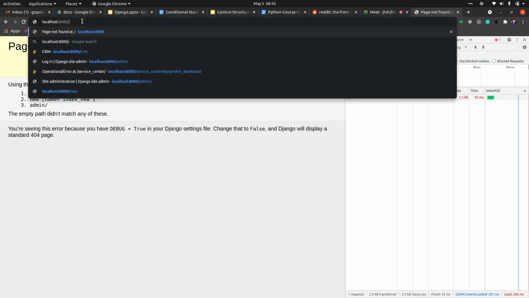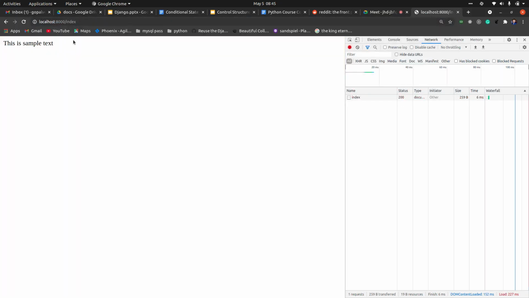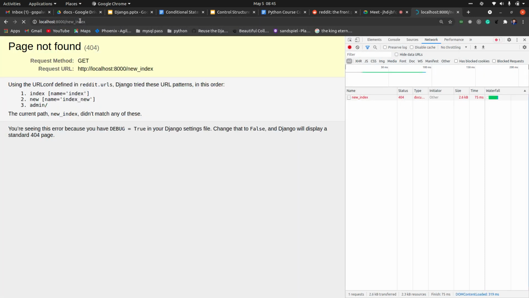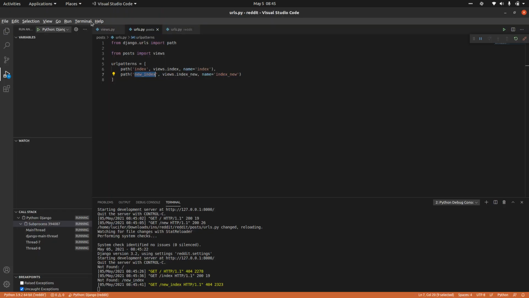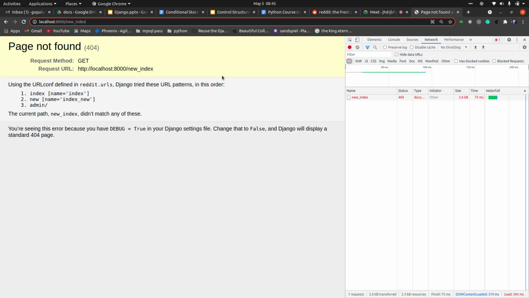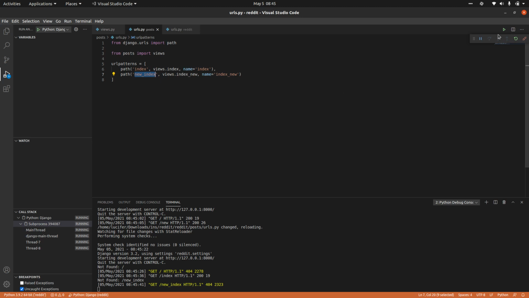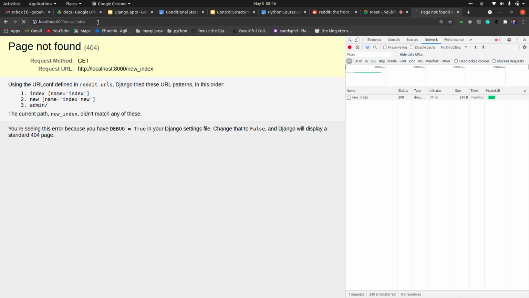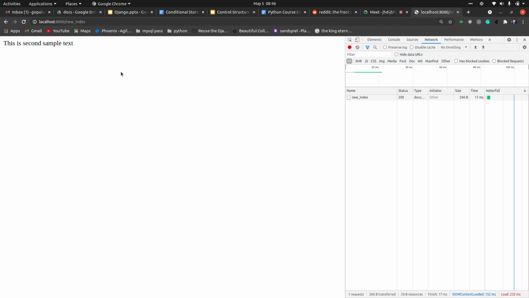So index will give you this, and index new will give you the second one. We just have to refresh this. This new index has not been taken yet. So this is new index, and when you enter this, you will have the second text.